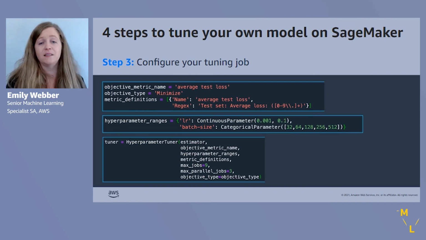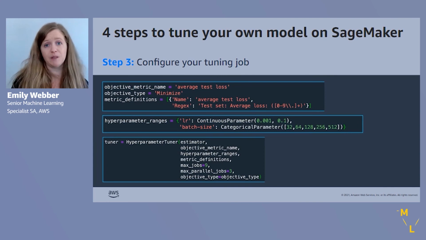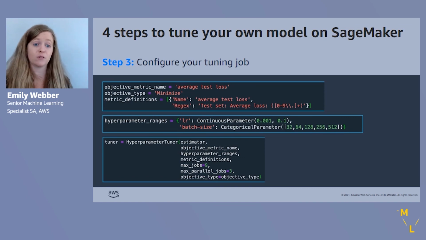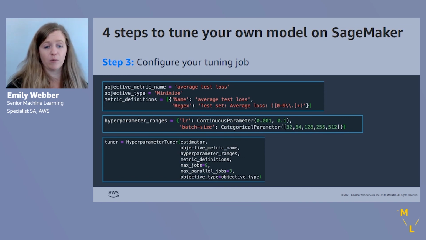Number one is it orchestrates child training jobs. It orchestrates a number of training jobs, and those are defined by the estimator that we bring. Number two is the tuner is going to use Bayesian optimization to find the next best version of the model, and that's what we're going to look at in a second. So again, we're going to supply that estimator. Supply the objective metric name, hyperparameter ranges, metric definition.